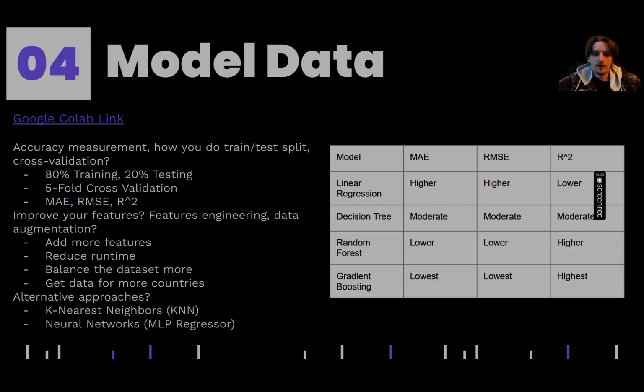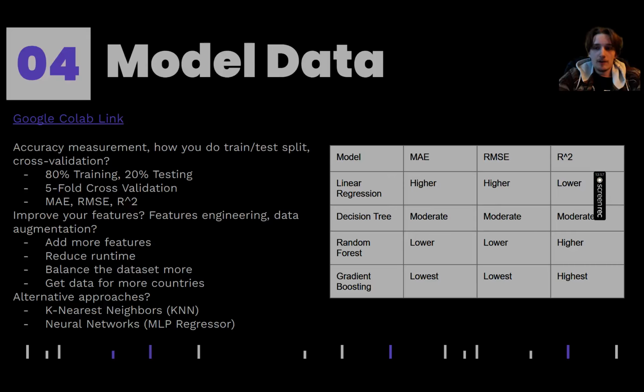How could I improve my features, such as feature engineering or data augmentation? Well, for starters, I could simply add more features, right? I only really analyzed thoroughly the skip rate and the total streams per capita value. So I could simply add more columns, add more data to help us predict more, right? Reduce runtime, right? It takes about a minute to a minute 15 seconds to run the data initially. That's something that I could try and speed up.